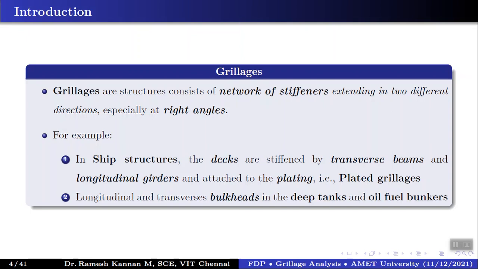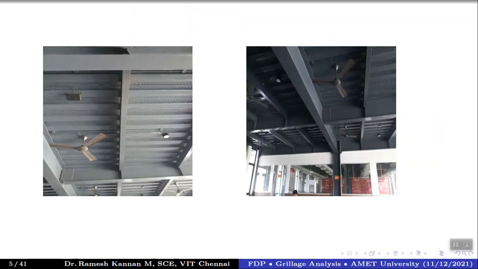But there are many other grillages available that we may not really appreciate. This is from our canteen at VIT Chennai. It's called Gymkhana Canteen. It's for the students and faculty, and it's a steel structure. You can see the grillages there. You can see the transverse beam and longitudinal beam, or whichever you might call them. And this is a deck slab.